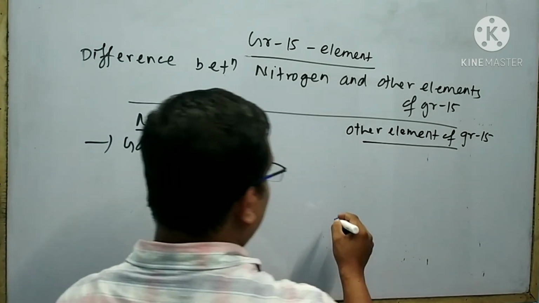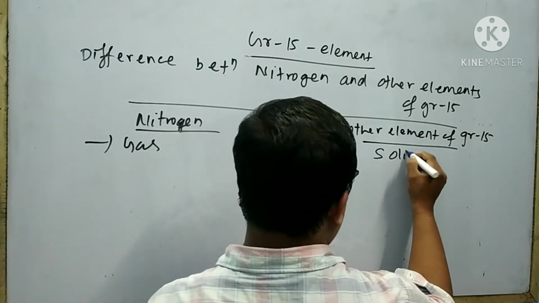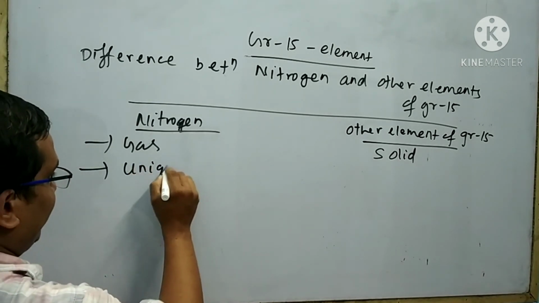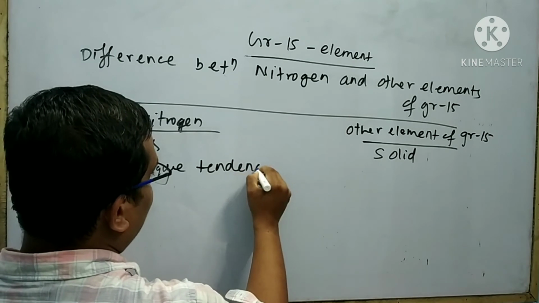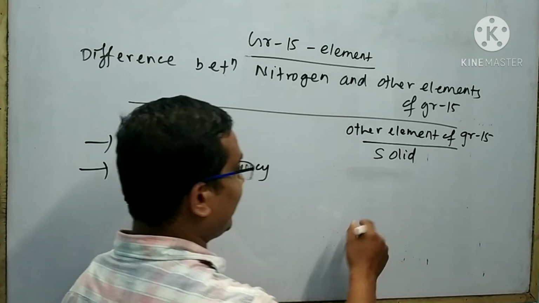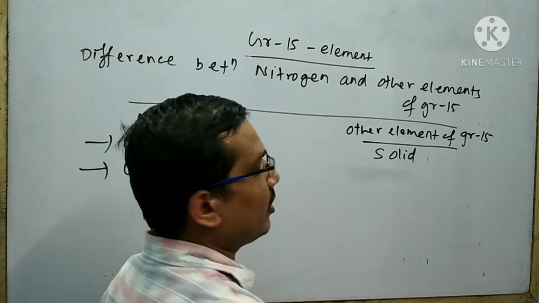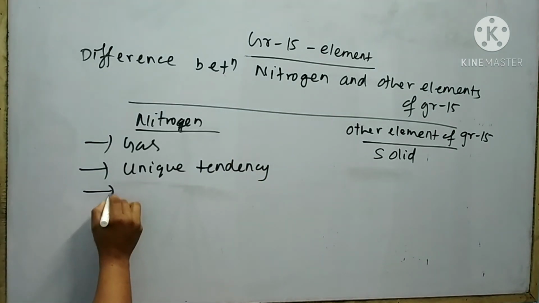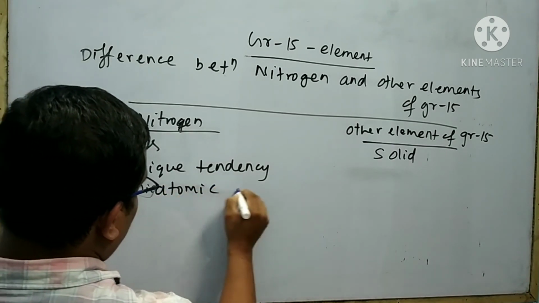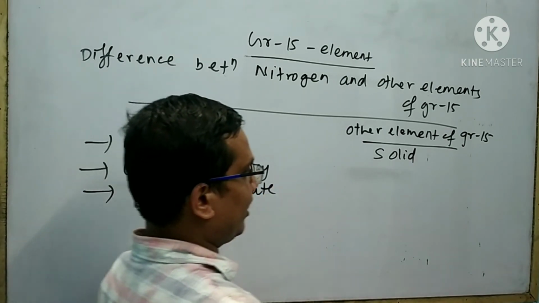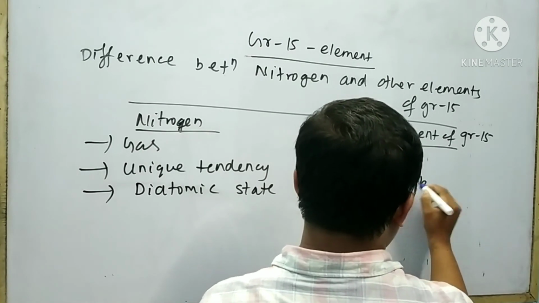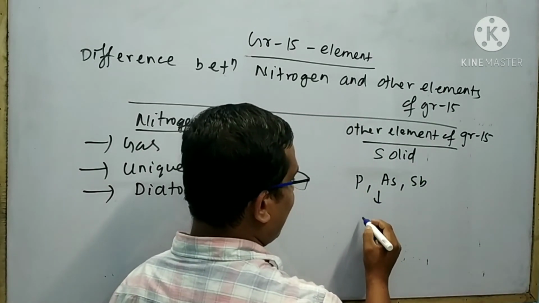On the other hand, other elements are solid. Nitrogen has a unique tendency to form multiple bonds, but other elements have no unique tendency to form multiple bonds. Nitrogen exists in diatomic state. On the other hand, other elements like phosphorus, arsenic, antimony exist as tetratomic state.